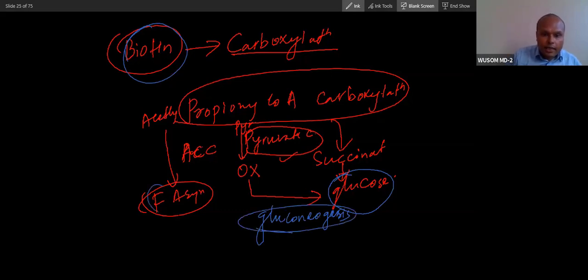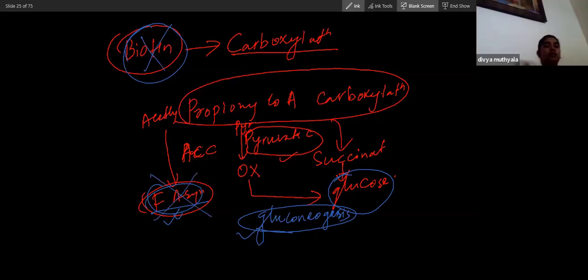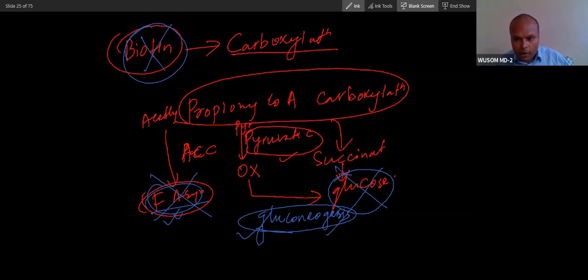Second, fatty acid synthesis is affected. Did you get that? So if there is biotin deficiency, what will happen? No fatty acid and no glucose. During fasting condition, no glucose. So what will happen? Hypoglycemia.